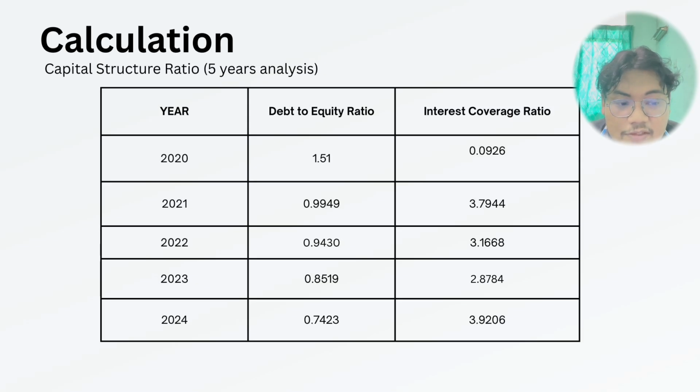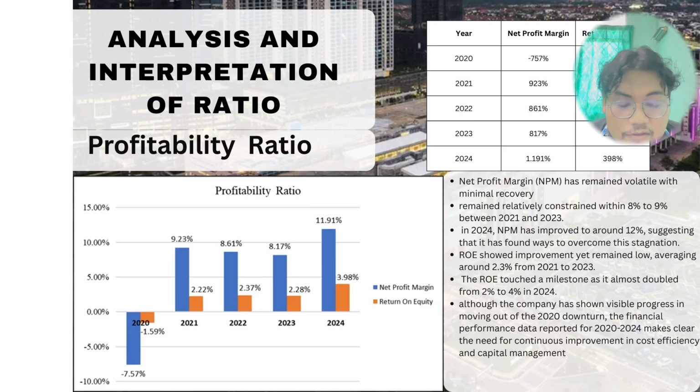In summary, these calculations provide the quantitative basis for evaluating the company's financial performance over the 5 years period and form the foundation for the analysis and interpretations discussed in the next section. So next, I will focus on the 5 years financial ratio analysis from 2020 to 2024, covering profitability, liquidity, efficiency, and capital structure. So the analysis is based on data extracted from the company's annual financial statements. Profitability ratio are the first one. So let's look at it.